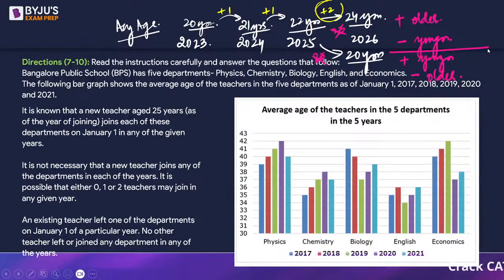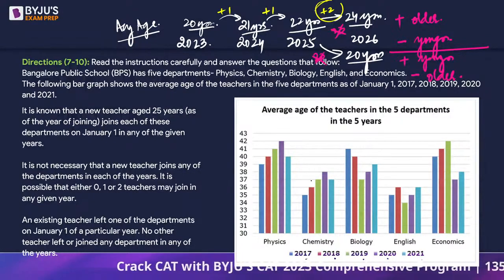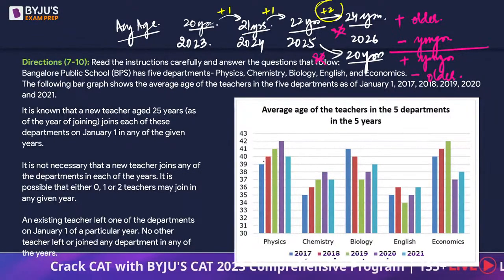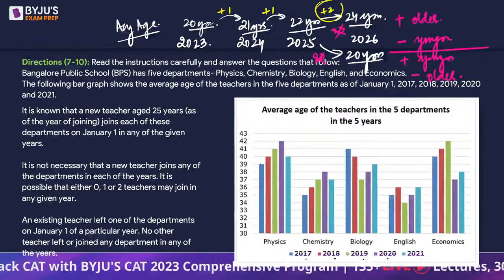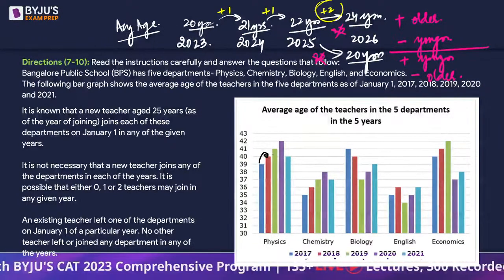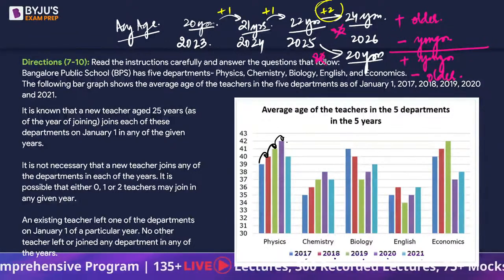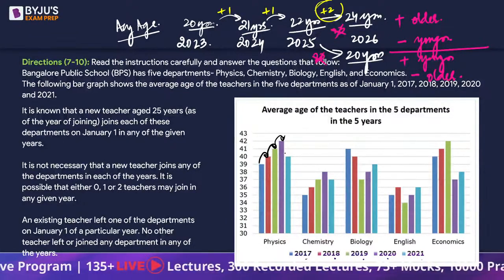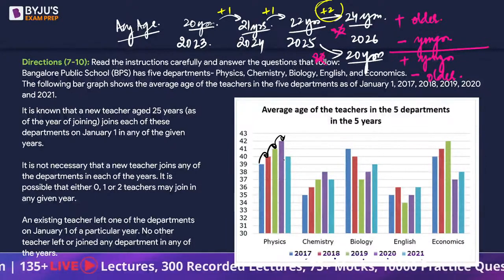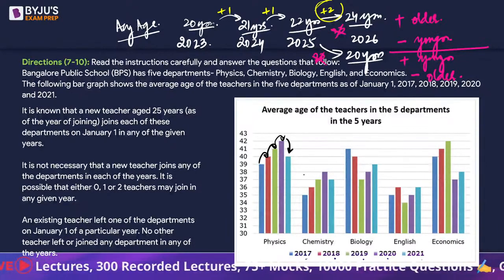Everybody understood this. So, if you look at the physics department, 2017, 18, 19, 20, 21, this is the exact order in which the years are given as the bars, the histograms. So in 2017 it was 39, then it is 40. It increased, then increased again, and again. So the average age was supposed to increase by 1, which it does. Then there is a sudden drop.